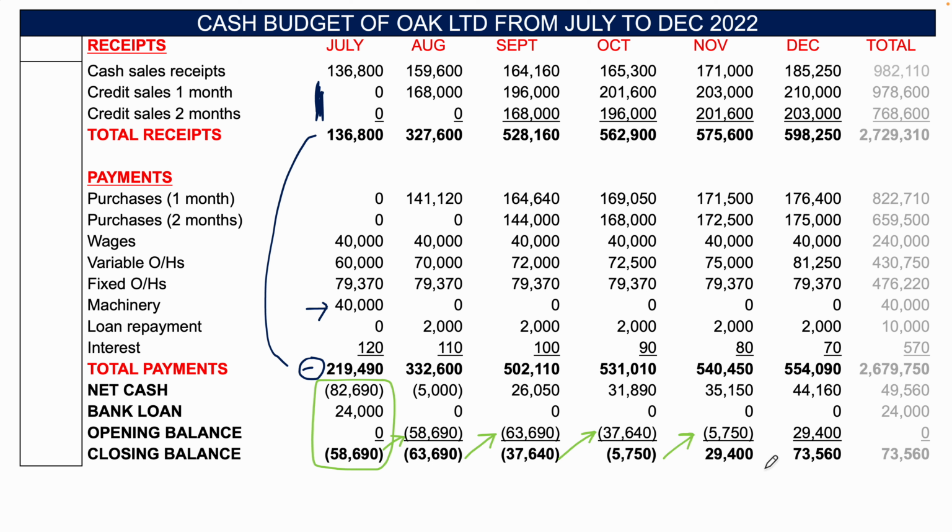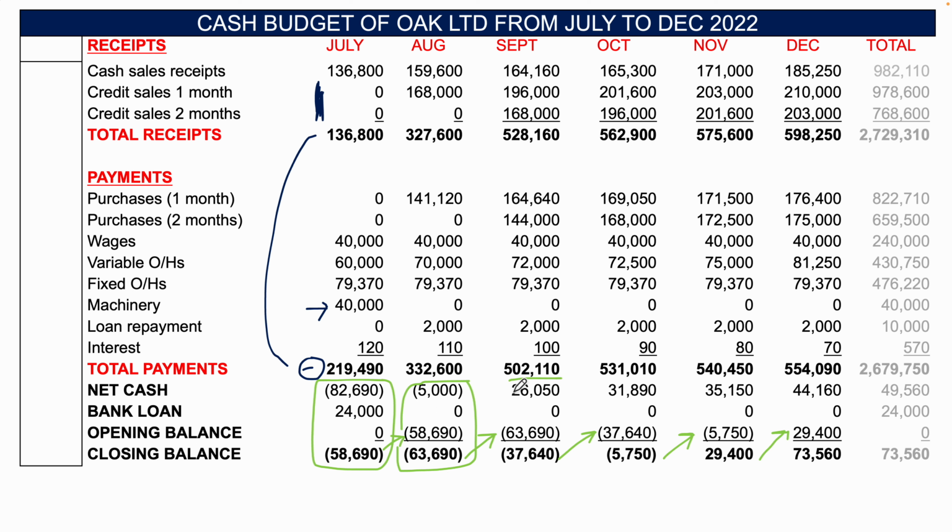Okay, so all you do every single month is you just get the net cash, and you're doing whatever you have to do with the opening balance, whether it be plus or minus. In this case, in August, it's minus, and that's giving you minus 63,690.